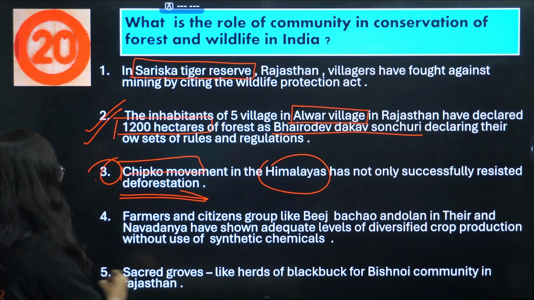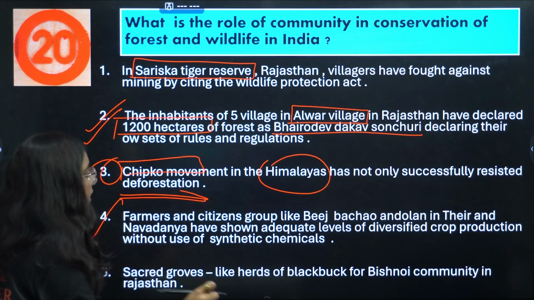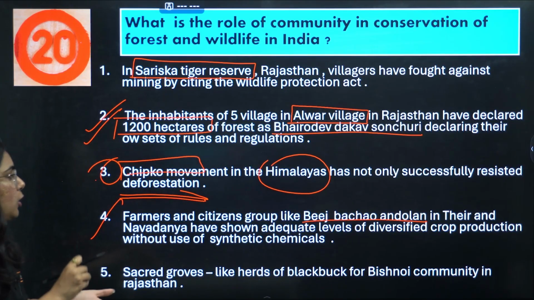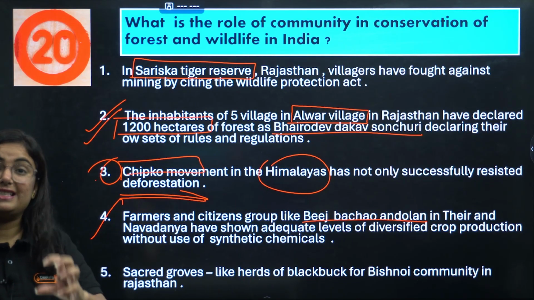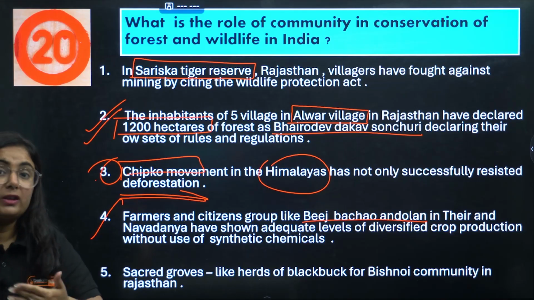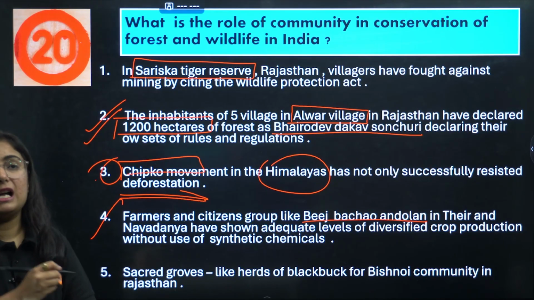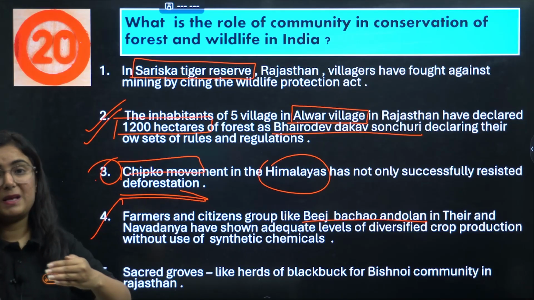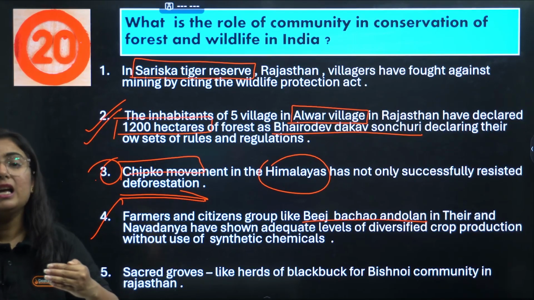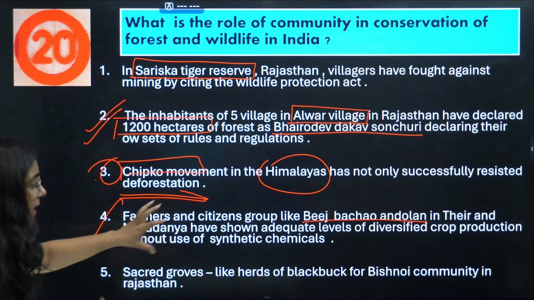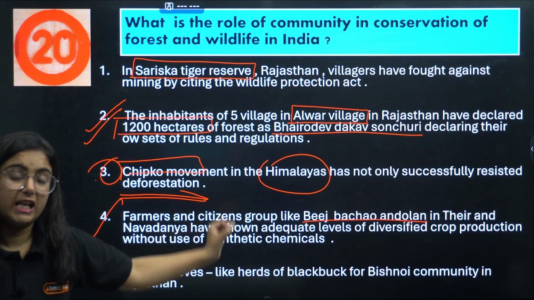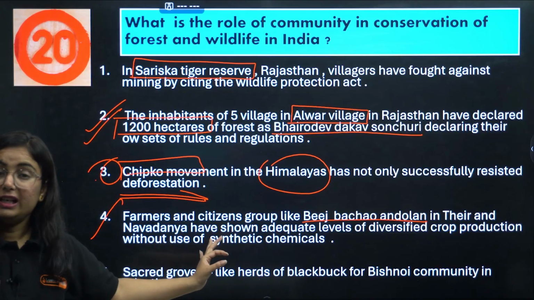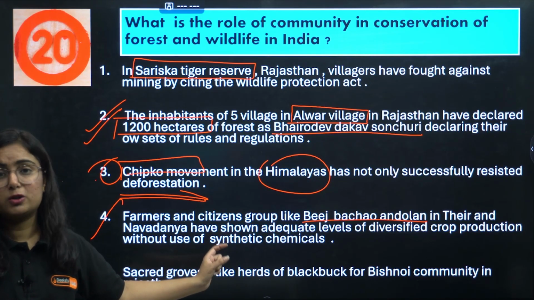Okay, do that. Question, point number 4, Beej Bachao Andolan. Basically, beej means seed, and we are here talking about diversified seeds and how to protect them. Now a new culture has been added, that chemical-oriented or genetically modified seeds are introduced in the market, but they want that there should be no change in the diversified crop production in that area, particularly chemical seeds should not be added.